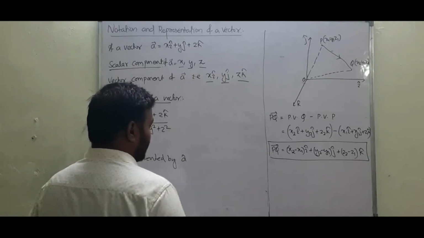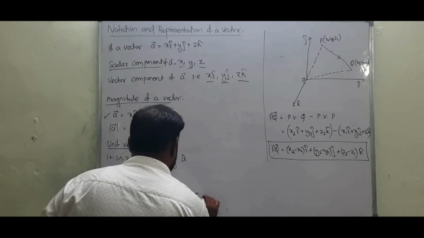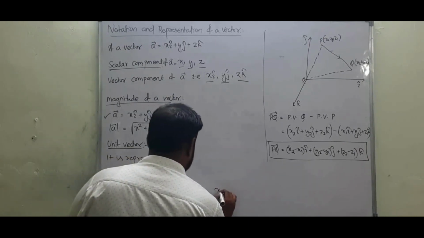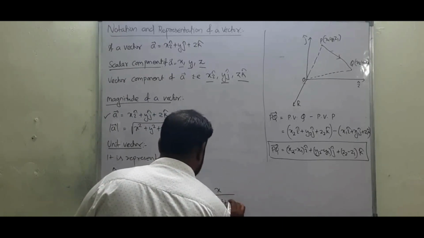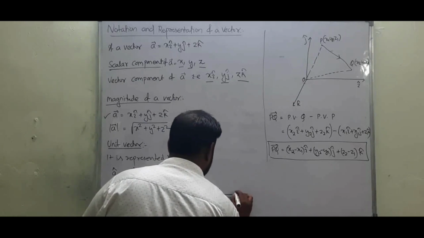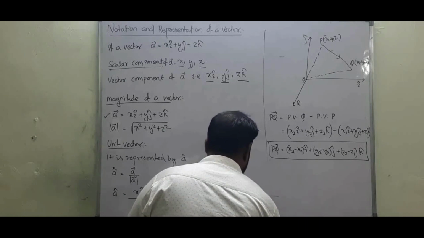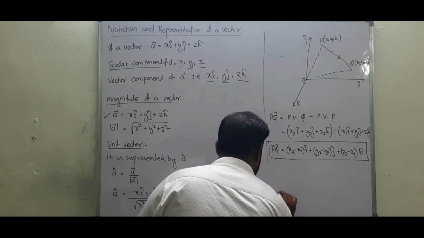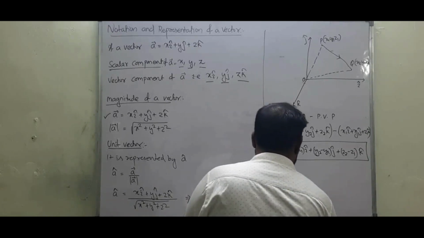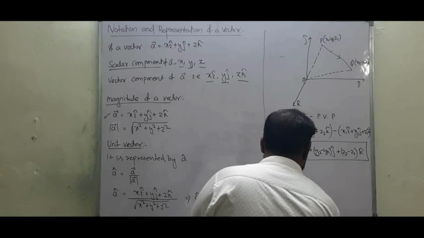We can expand it and write it as x by root of (x square plus y square plus z square) i cap plus y by root of (x square plus y square plus z square) j cap plus z by root of (x square plus y square plus z square) k cap.